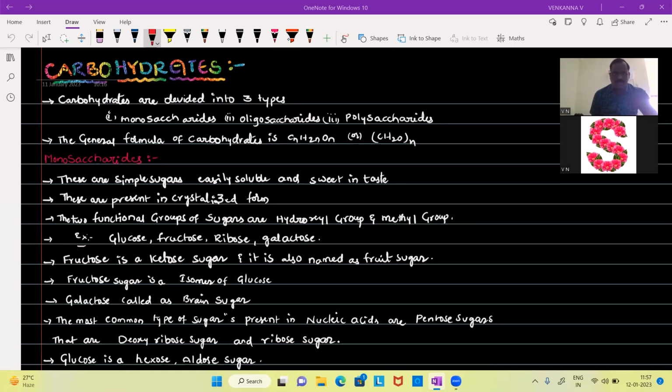The three different types of carbohydrates are, first one, the monosaccharides. Here these are the monosaccharides. And the second one are oligosaccharides. And third one are polysaccharides. Monosaccharides, oligosaccharides and polysaccharides are three different types of carbohydrates which are found in living organisms.